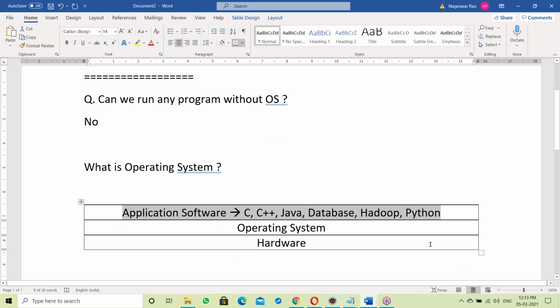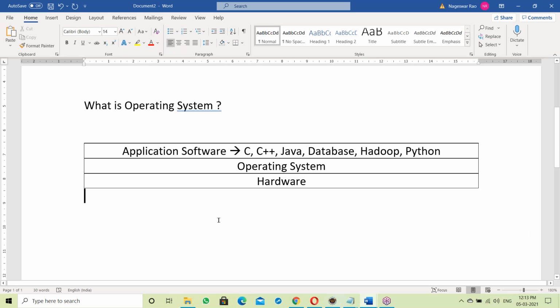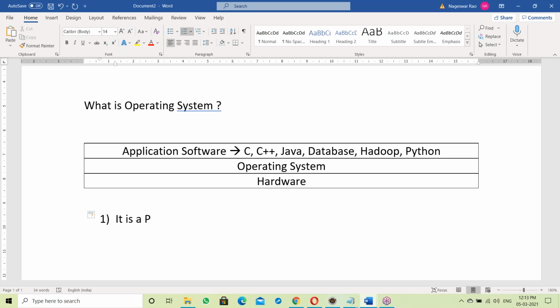So it is acting like a platform. On top of it, all are running. So what is an OS? What is an operating system? Simple answer: it is a platform. The OS is a platform where we can run all application software. It is acting like a platform to run all the application software, right?